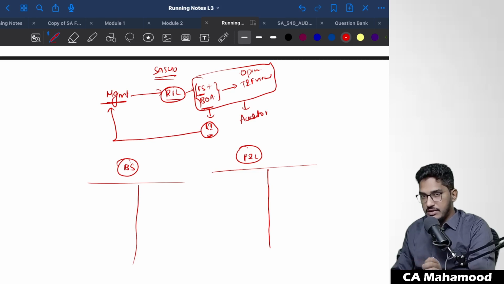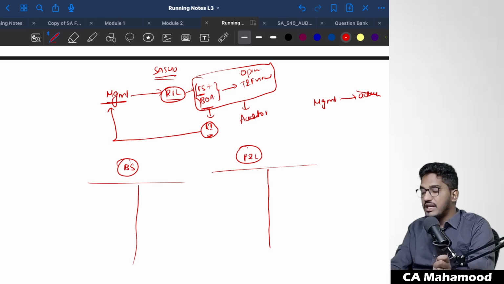The management cannot accurately measure each and every item in the financial statements. There will be certain items which we can't measure with accuracy, and since management is unable to measure those items with accuracy, they will estimate the figures.